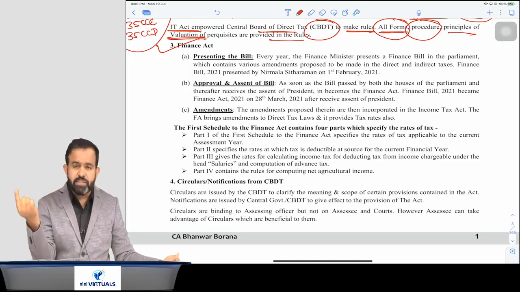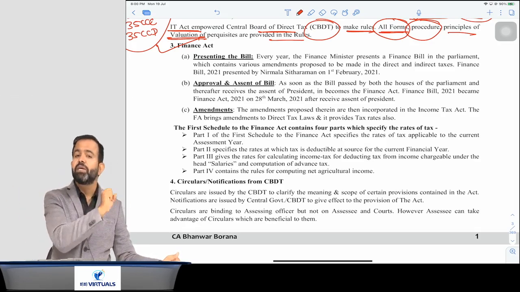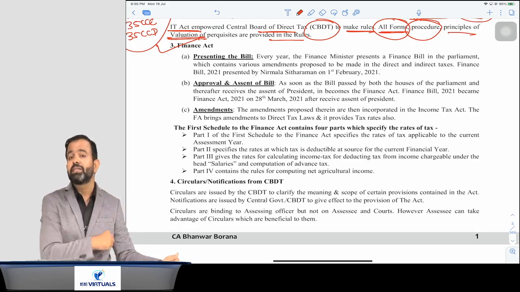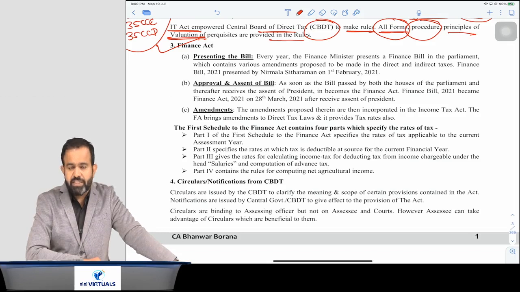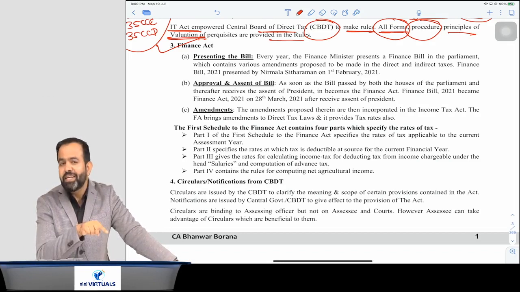Piyush Goyal ji presented the first budget, which is also known as the interim budget. People call it the interim budget. And one is the final budget after the new government formed in the month of May. So in July, they presented the final budget, or I can say the second Finance Act. So in 2019, there were two Finance Acts. One is the Finance Act number 1 2019, and one is the Finance Act number 2 2019.